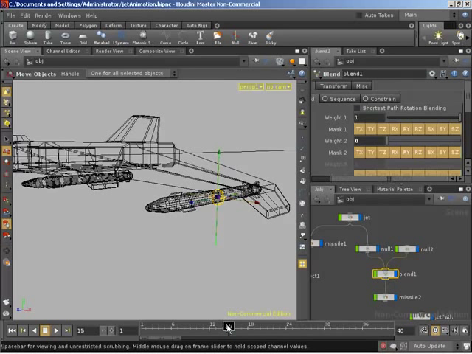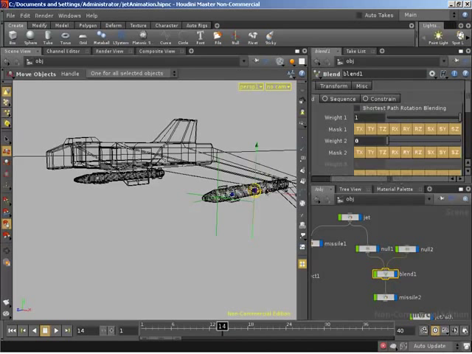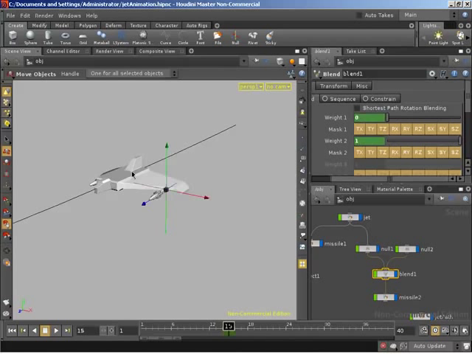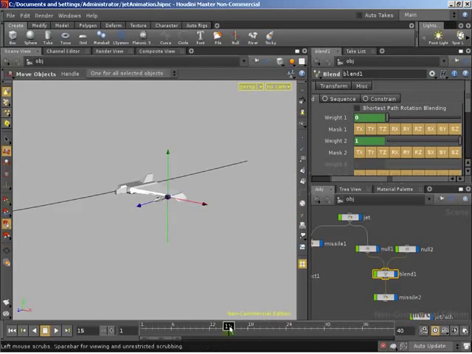Now, at the frame previous to this, that's going to be the last frame where we're following our first null. So on the blend node, I'm going to key weight 1 and weight 2. Weight 1 being at 1, weight 2 being at 0, meaning we're following our first null. And on frame 15, I'm going to set weight 1 to 0 and weight 2 to 1, meaning we are now following our second null. I'm going to set keys on that. So over the period of one frame, we switch from following null 1 to following null 2. We can see this if I push W and come back into shaded mode. Our missile follows the jet, boom. We now leave him behind because he's following that second null.